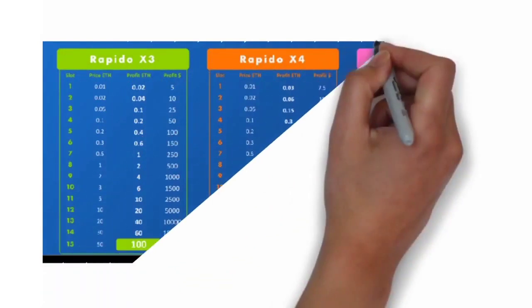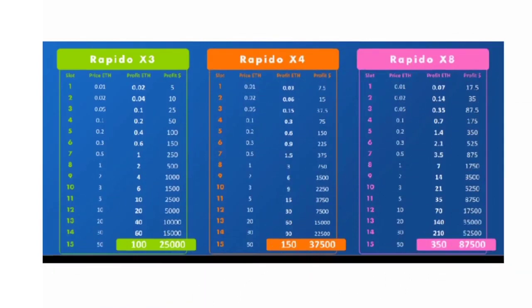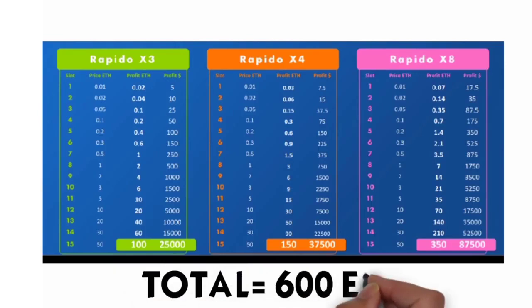So let's see how much income a decentralized system can give by combining all the slots. Everyone gets recycled once, so the total income is 600 Ethereum once recycled. There is so much income. So you can understand how much income you can have in a day or a month. Currently, the price of 1 Ethereum in US dollars is about $300. If you work with a good team and build your team, then you can earn more than 100 Ethereum daily.